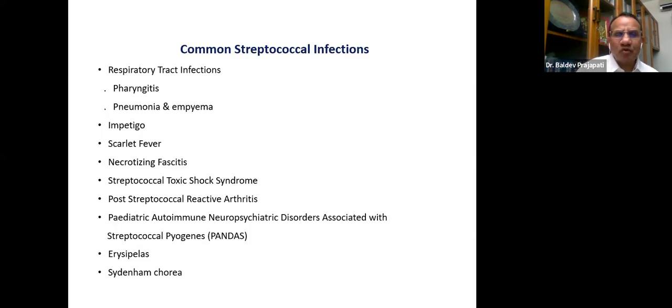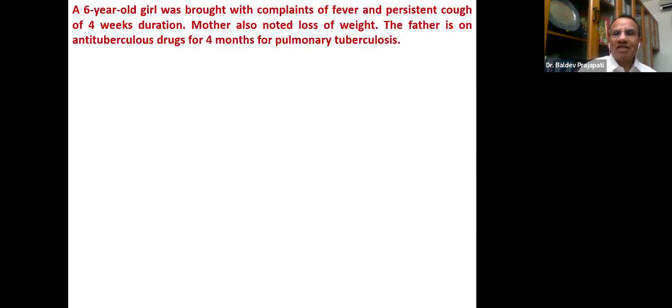These are the common streptococcal infections. Again, better to know. Even chorea is also considered due to that. PANDAS is also there. Even streptococcal reactive arthritis, toxic shock syndrome. Nelson has given a very good table. Following even varicella or chickenpox, necrotizing fasciitis is due to this. So that we should do. Anyway, I think now we can take one more case and then we can end over here.